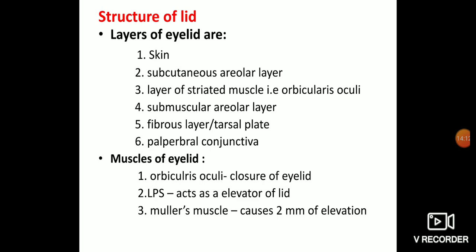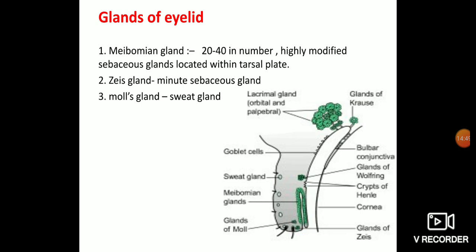There are different types of muscles in the eyelid. The orbicularis oculi helps in the closure of the eyelid. The LPS muscle, that is the levator palpebrae superioris muscle, acts as an elevator of the lid. The next important muscle is Mueller's muscle. This Mueller's muscle is not under our control. It is under sympathetic supply. Mueller's muscle is mainly for the elevation of the eyelid, mainly the first 2 millimeters of elevation.